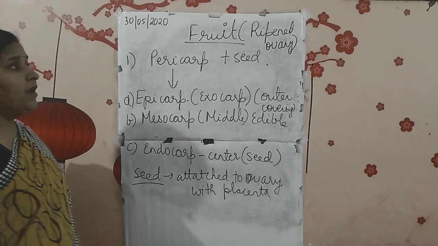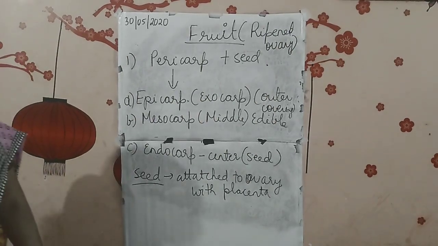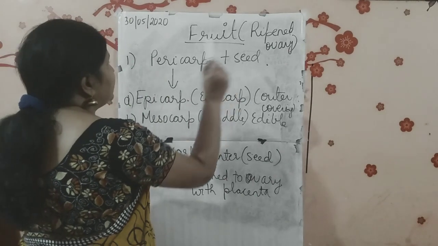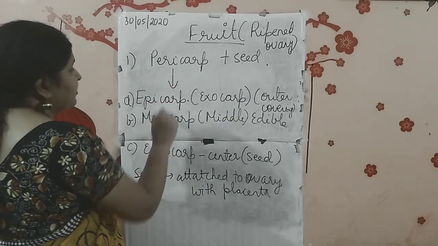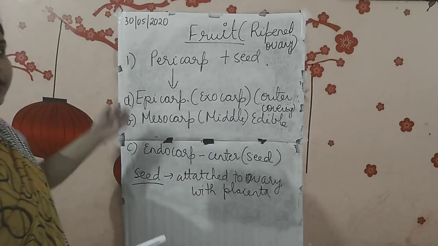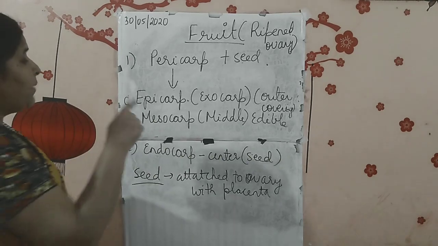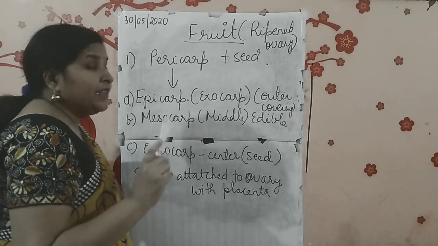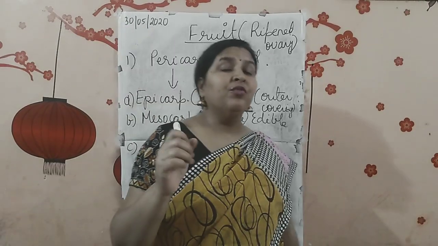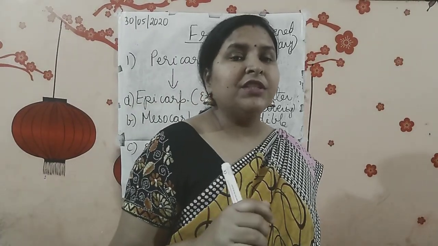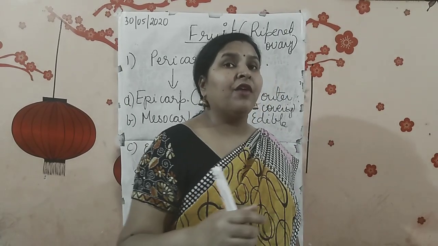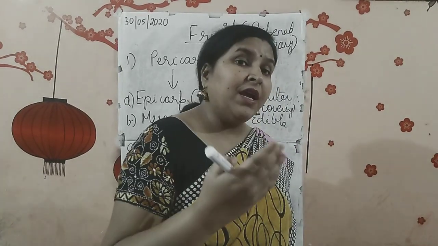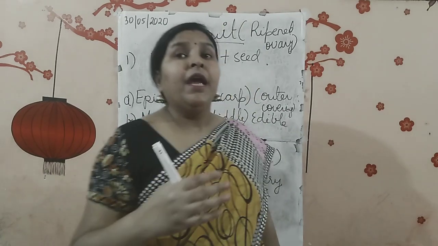Now fruit is divided into two parts: pericarp and seed. Pericarp here is further divided into three parts, and these three parts are not mentioned in your book. Epicarp, or we also call it exocarp, is the outer covering, the thick covering which we generally remove in the fruits. That covering is known as your epicarp or exocarp. It is a thick covering.